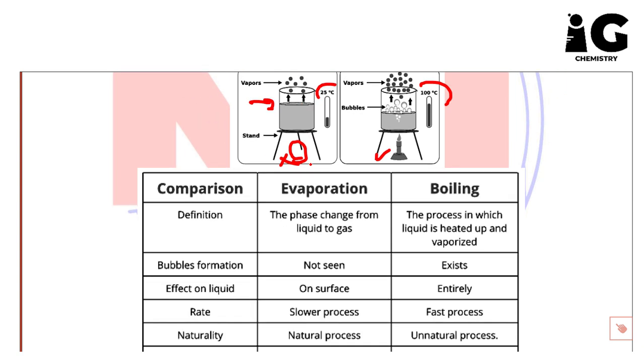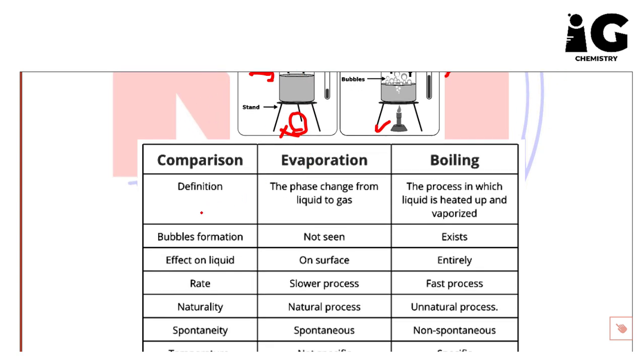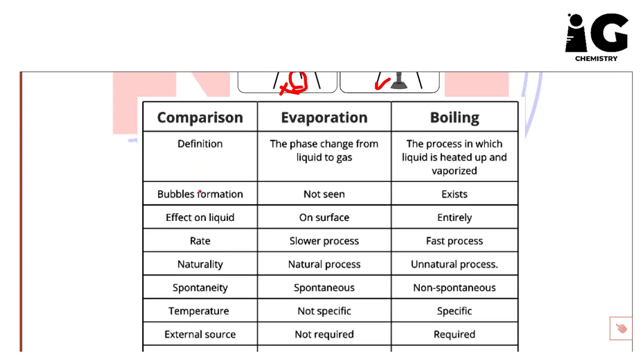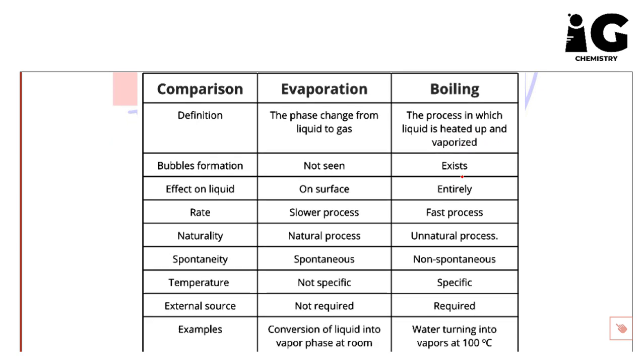So now we have this table, and I recommend everyone to study this table very well, and please try to memorize some points to be used in your comparison. Here the definition: evaporation, the phase change from liquid to gas. Here boiling, the process in which liquid is heated up and vaporized.